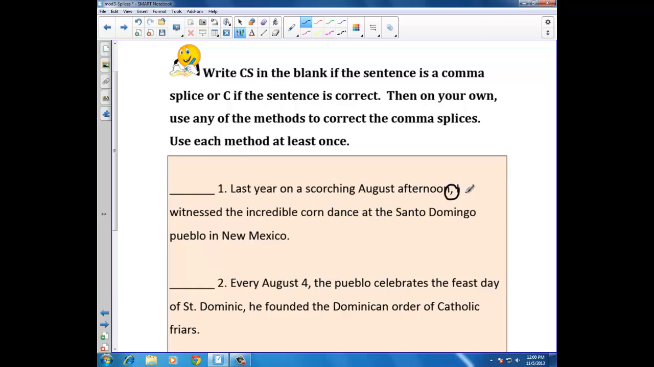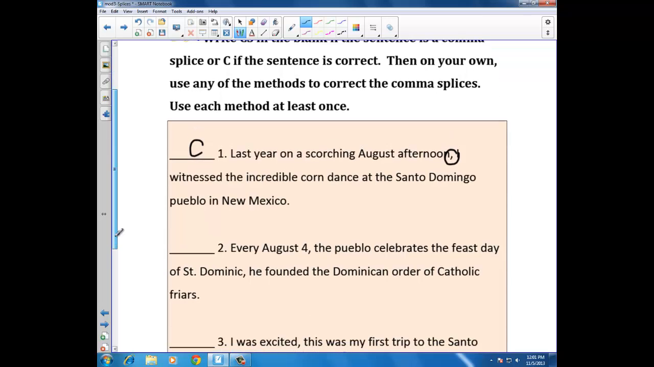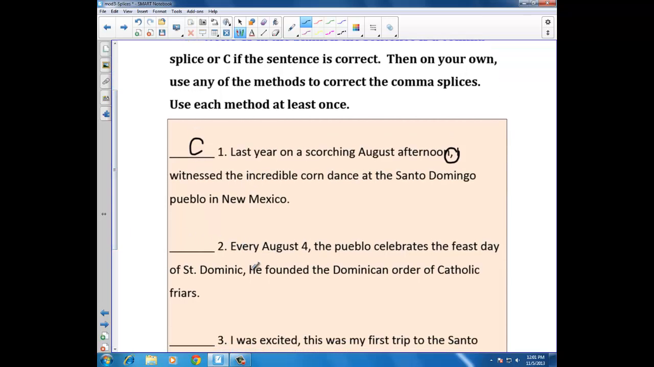You can only have a comma splice if there's a comma in the sentence. Here it is, but the question is, is it coming between two independent clauses? Last year on a scorching August afternoon. That's not an independent clause. This is correct. Every August 4th, the Pueblo celebrates the feast day of St. Dominic. Well, there's a comma.